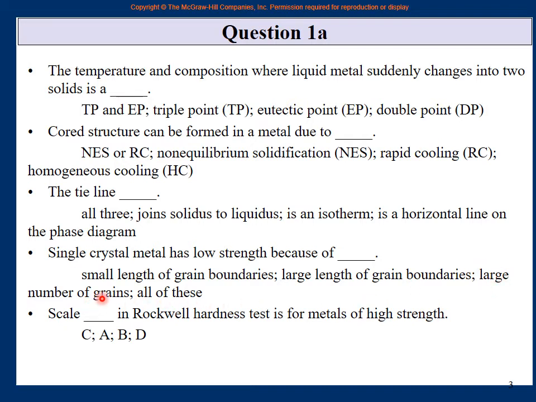It is one grain, right? And of course, when it is only one grain, the length of the grain boundaries is small. That is the whole reason that the whole huge material is just one grain. So there are not millions of grain boundaries and not a lot of length of grain boundaries, right? So a small length of grain boundaries is the reason that single crystal metal has low strength.